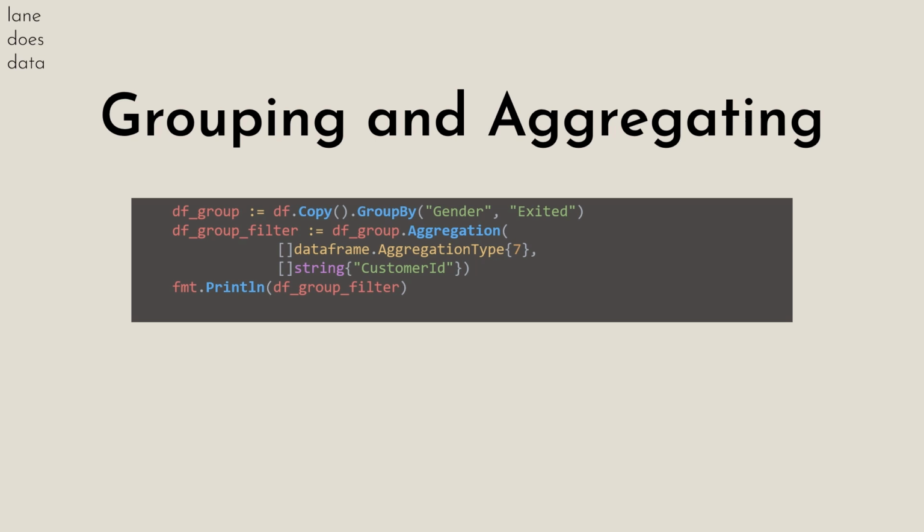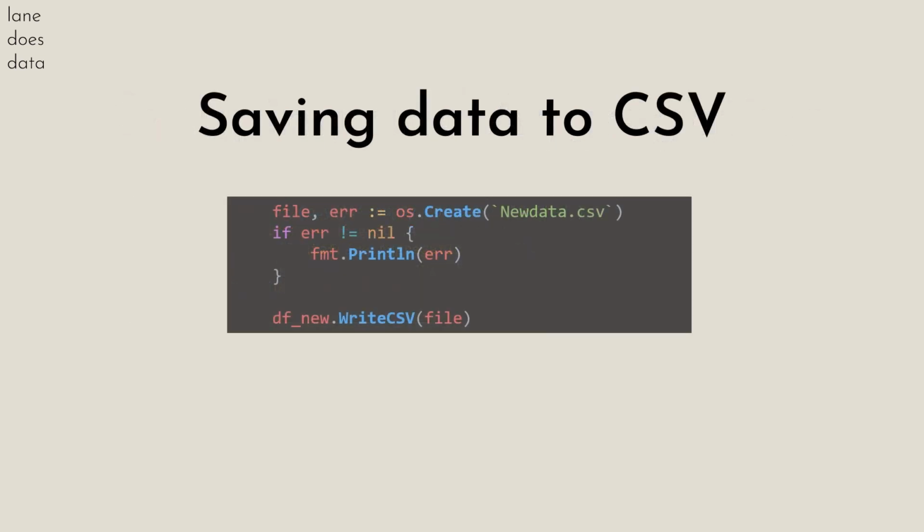And then lastly, like with all other examples, I'm printing that out to the console so that we can review it. And then the last thing we want to do is typically save our data. So we create our data file. We call os.Create to create our CSV file. We check for errors, and then we use the .WriteCSV method to actually save our data.